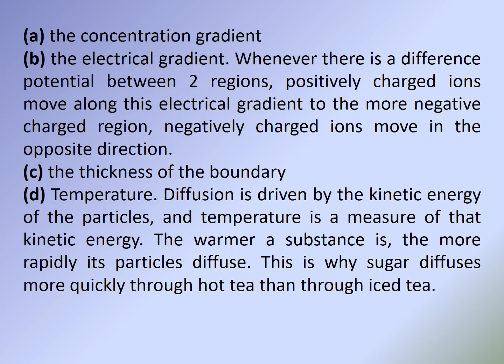D. Temperature. Diffusion is driven by the kinetic energy of the particles, and temperature is a measure of that kinetic energy. The warmer a substance is, the more rapidly its particles diffuse. This is why sugar diffuses more quickly through hot tea than through iced tea.